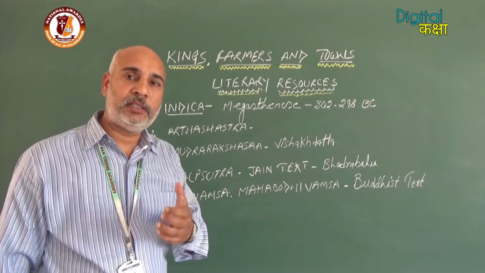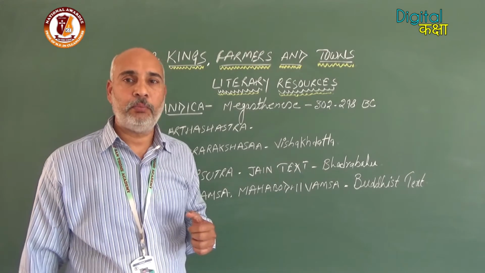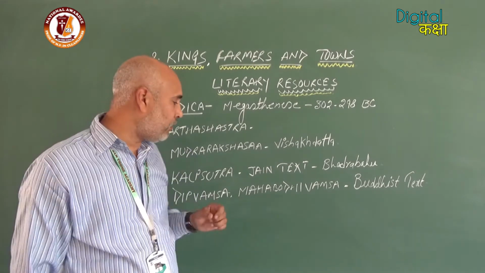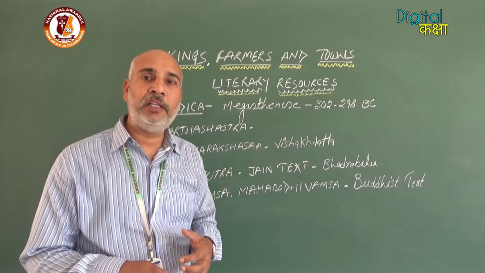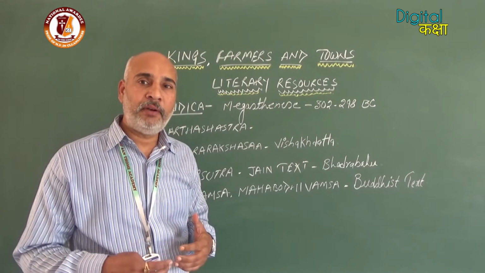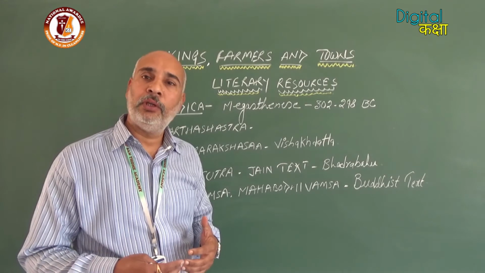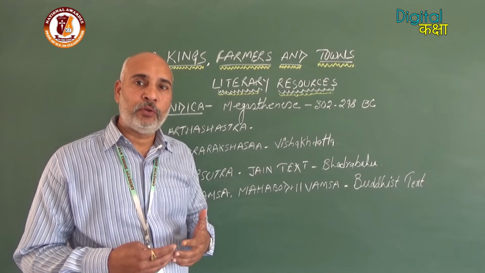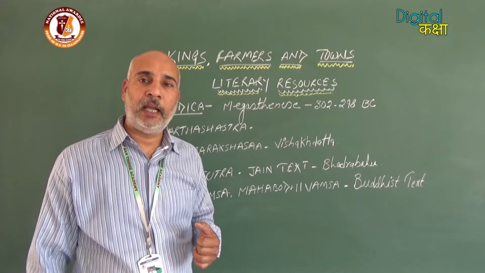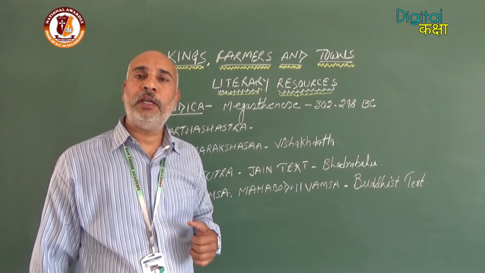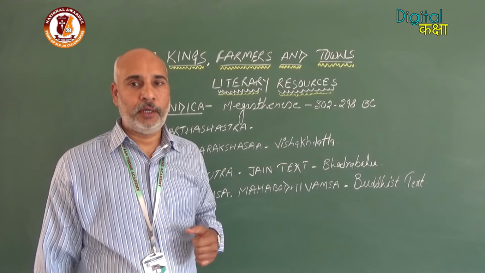Another group is the Jain texts and the Buddhist texts. Jainism and Buddhism were introduced by Mahavira and Gautama Buddha in the same time period, so the books written at that time also give lots of information about the Maurya dynasty.